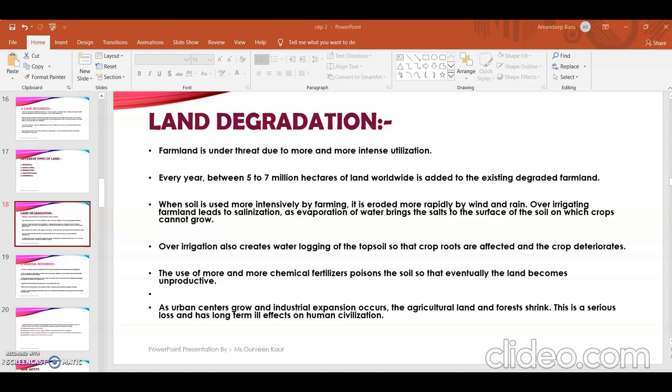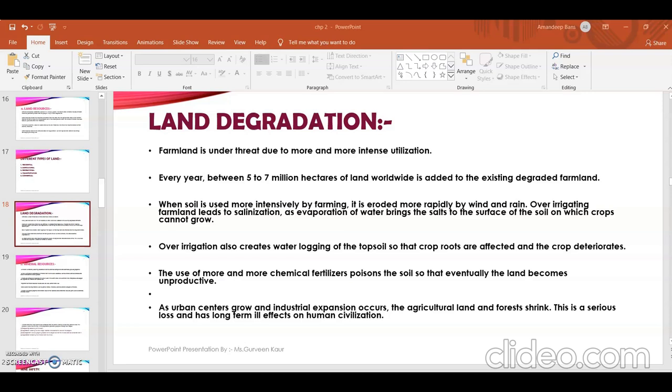Then agricultural depletion of soil nutrients through poor farming practices. Many farmers do not have proper knowledge of farming. They are using synthetic fertilizers, or certain pesticides that are not good for the crop as well as for the land. So due to poor agricultural practices, the land is getting spoiled.